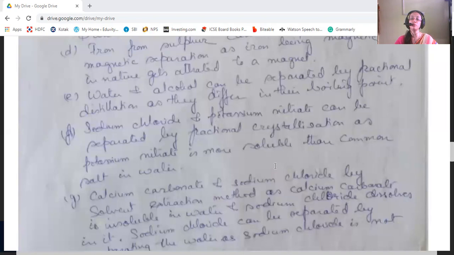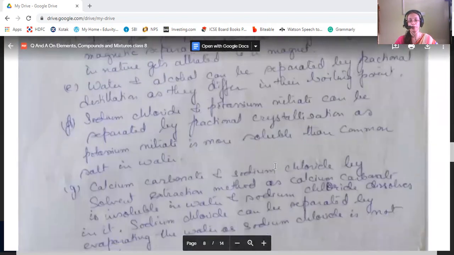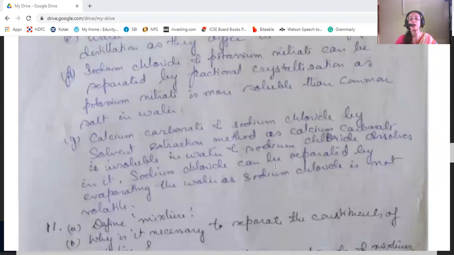Another is the calcium carbonate and sodium chloride mixture. This can be separated by the solvent extraction method, as calcium carbonate is insoluble in water and sodium chloride will dissolve in water. First, we dissolve the mixture in water. Calcium carbonate will not dissolve, sodium chloride will dissolve. By filtration, we separate the calcium carbonate. Then the sodium chloride dissolved in water, we can evaporate the water, and the residue we get is the sodium chloride, because sodium chloride is not volatile.